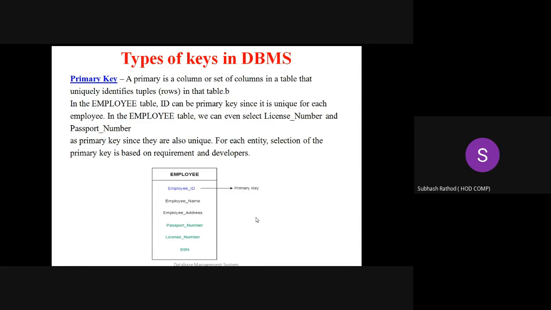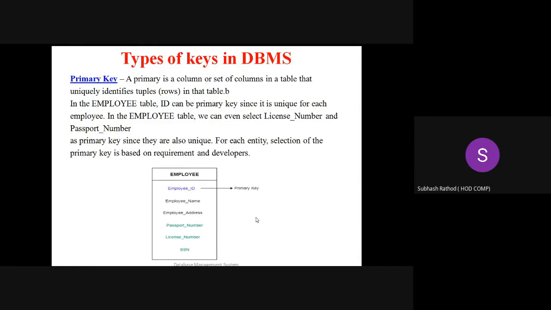Remember, as a database administrator, I have set employee ID as the primary key. You can change it. The liberty has been given to the administrator. It is very important from the implementation point of view. Employee ID is the primary key. Hope you understood the primary key.